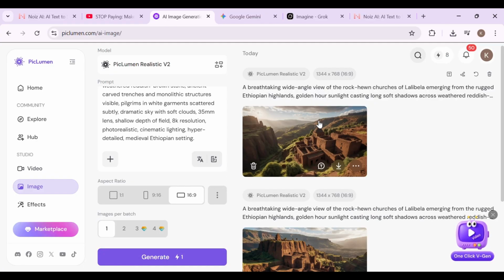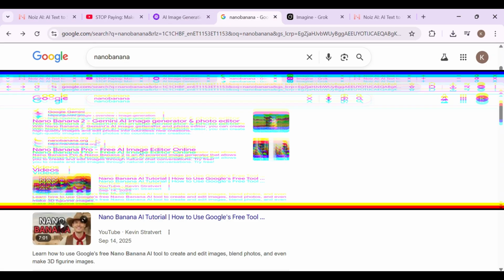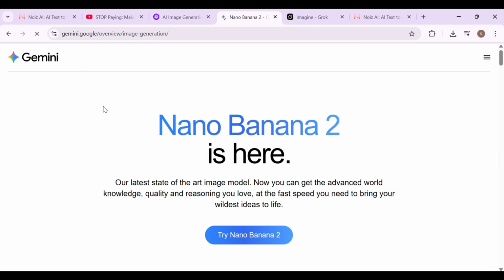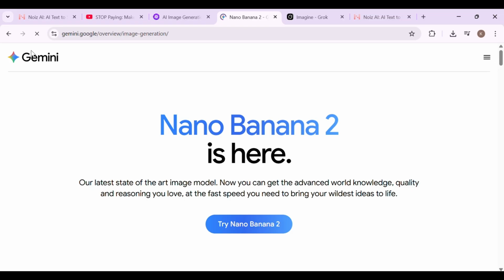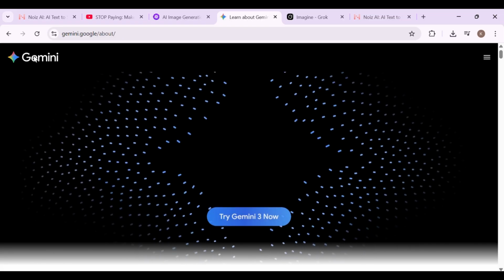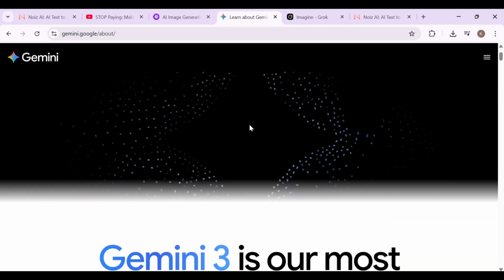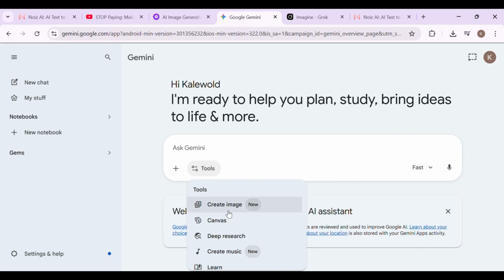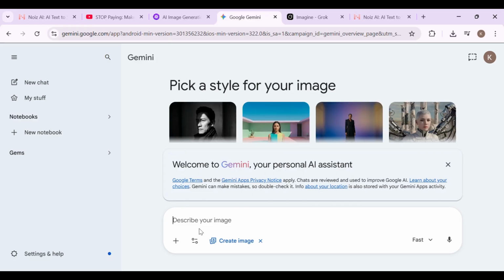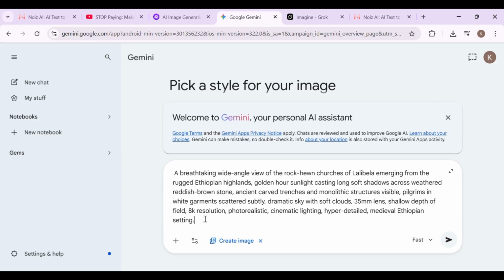But here's where things get even better. If you want next level quality, there's another tool you need to know. Nano Banana. This is easily one of the strongest free text to image tools right now. And in many cases, it actually outperforms everything else. Let me show you. I open Nano Banana, click Create Image, and paste the exact same prompt. Now here, instead of selecting settings separately, you simply include the aspect ratio directly in the prompt, then click Generate.